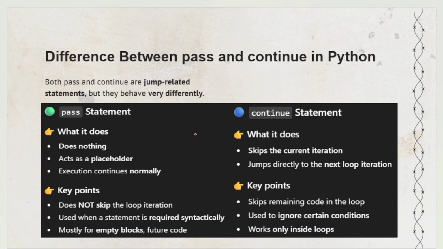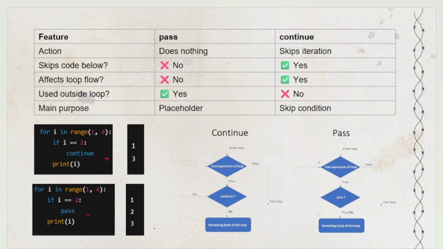What is the difference between pass and continue in Python? Both pass and continue are jump related statements, but they behave differently. The pass statement does nothing, but the continue statement skips the current iteration and jumps directly to the next loop iteration. Pass doesn't affect the iterations or functionality, it is just used as a placeholder. But continue skips the remaining code in the loop, is used for ignoring certain conditions, and works inside loops only. We can understand this with the program also.